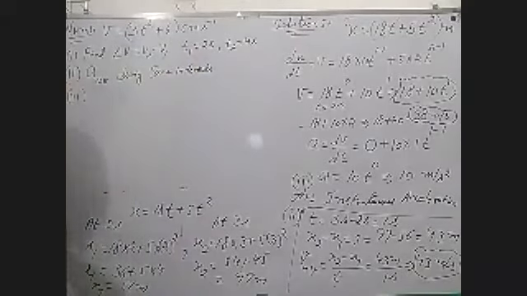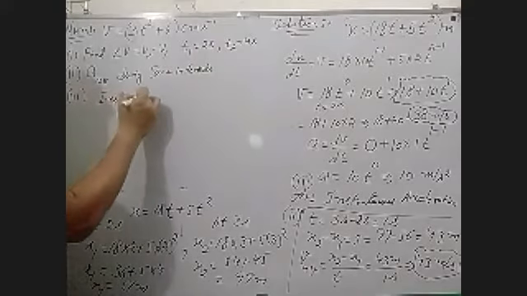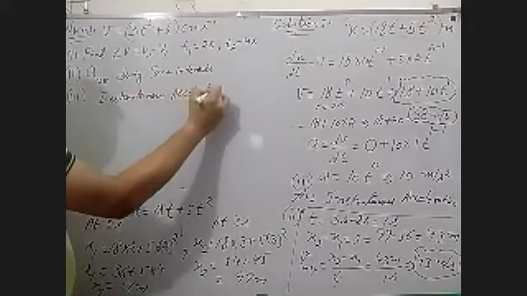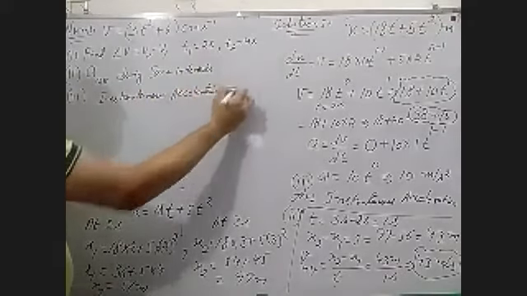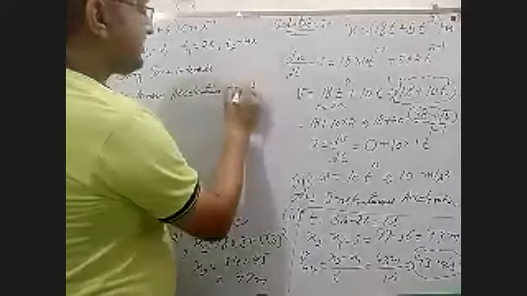Now the third question in this case is what? Instantaneous acceleration. But here time is given. T is equal to 4 seconds. You can observe this thing.